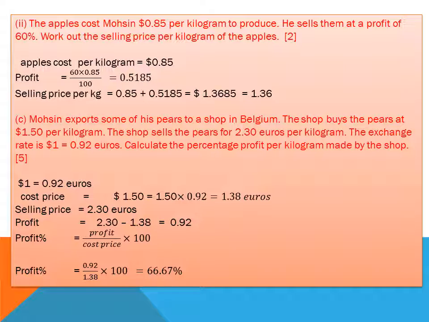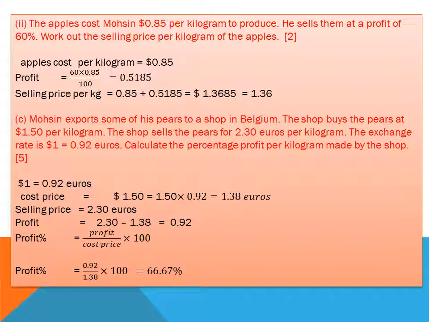The apples cost Moston 0.85 dollars per kilogram to produce. It means the price of 1 kg is 0.85, and the price of 5 kg is multiplied by 5, and 10 kg by 10, and so on. He sells them at a profit of 60%. Work out the selling price per kg of the apples.